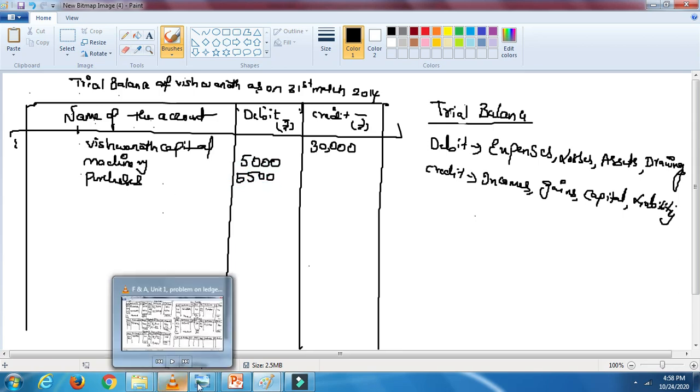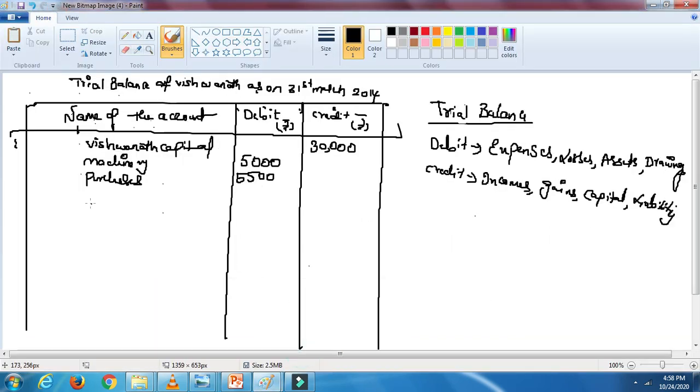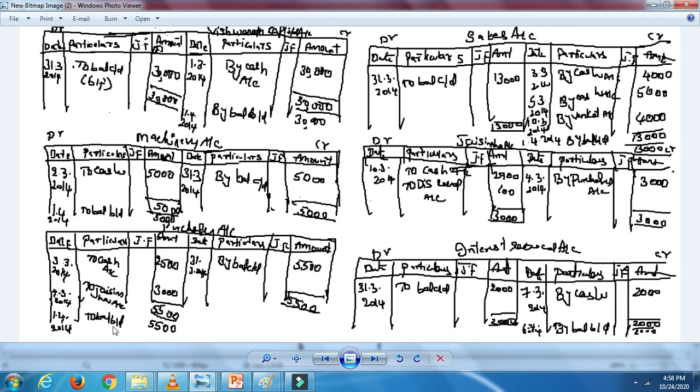Next, let's check out the next one. Sales is coming, the balance brought down is on the credit side, 13,000. So let's take the credit side amount 13,000. What's the next one? Let's check out the next account. Jaisimha, see what is happening. There is no balance brought down. The balance is closed. We have paid the cash, we have made the purchases, we have paid the cash and discount received, so the account is closed. So from here nothing will come in the trial balance.